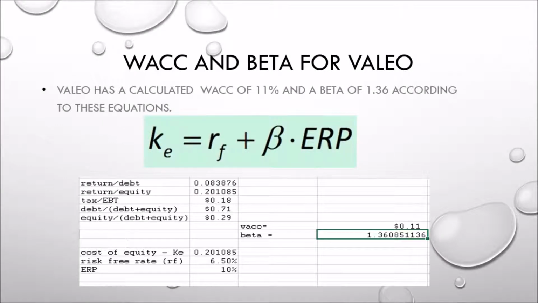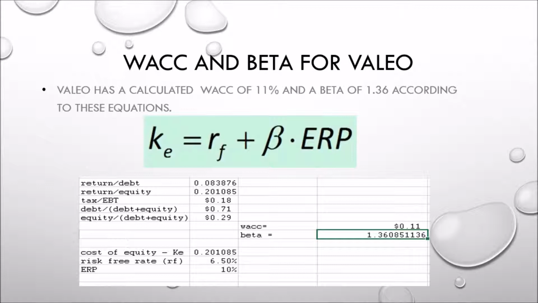So back to Valeo, and before looking at the organic growth scenario, let's have our starting point as the WACC calculation that we actually went over during the last video. And we get values for the debt percentage, equity percentage, as well as the cost of each of them.